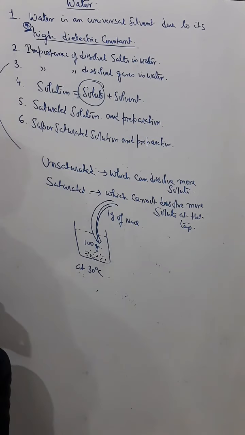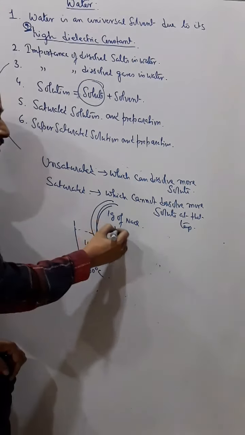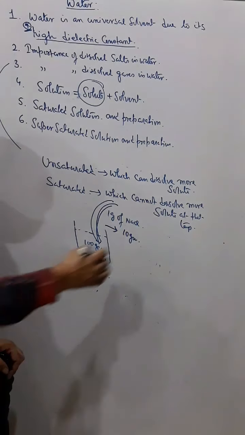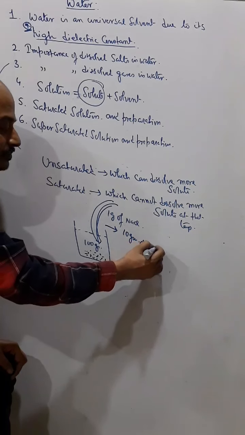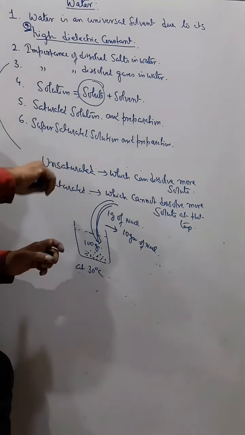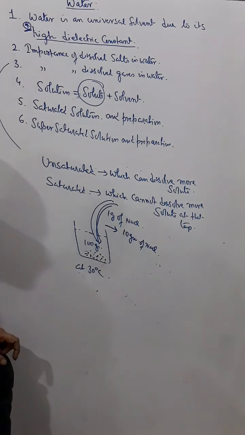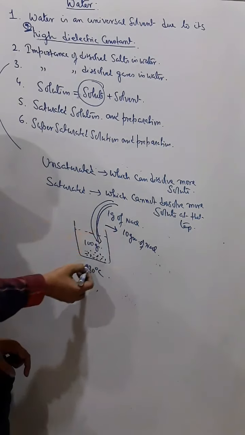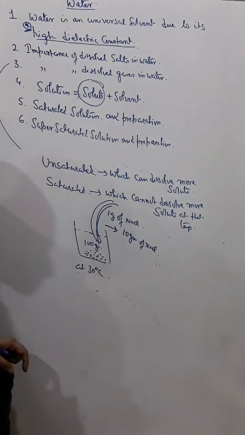Okay. So for example, I have added 10 gram of NaCl, and when I am dissolving the 11th gram, it is not dissolving. So I can say that it has become saturated.